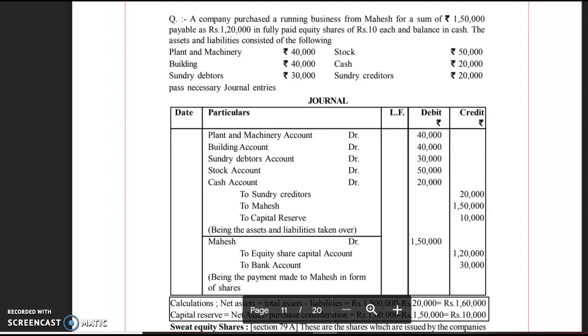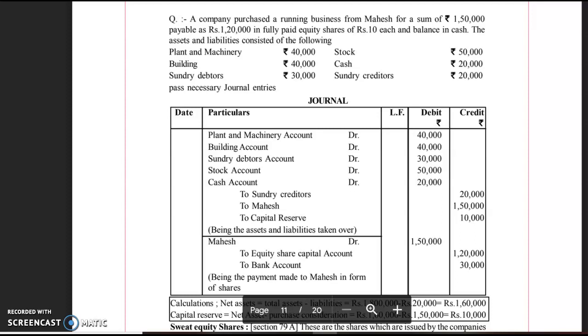Now if you debit all the different assets and credit, you would find that the total of debit does not match with the credit side total. The total of the debit side is 1,80,000 for all the assets, and on the credit side there are only two items: one is creditors, rupees 20,000, and Mahesh, 1,50,000. So the credit side is short by rupees 10,000. Dear students, understand that as per the basic principle of journal entries, all the debit must be equal to the credit and vice versa.